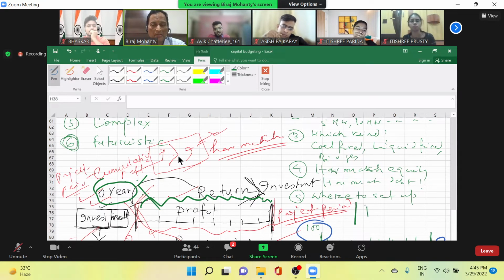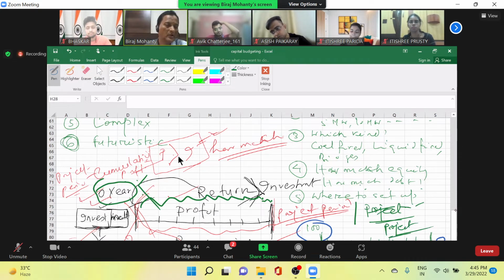Remember, your capital budgeting, the business that you are going to start, it is never told as a business. It is always told as a project. Reason being, it is futuristic in nature. You are talking of the future. That's why it is called a project instead of a business. When you are making the decision, you are making the decision in the 0 year. You are looking into the future, how it is happening in future. When you are taking the decision, you are taking it this year, and your analysis is also done in the 0 year. Before the plant has started, you are thinking of all those things, capital budgeting decisions. So that's why we say it is futuristic in nature, and it is a project, not a business.